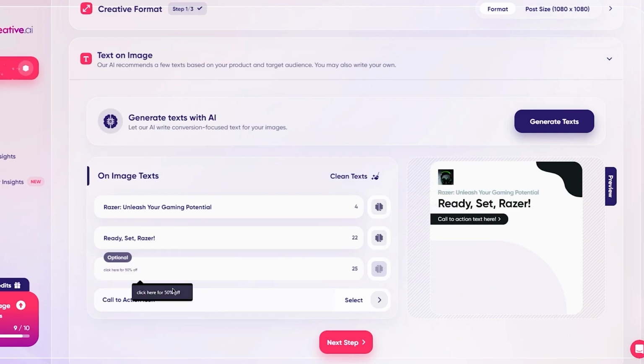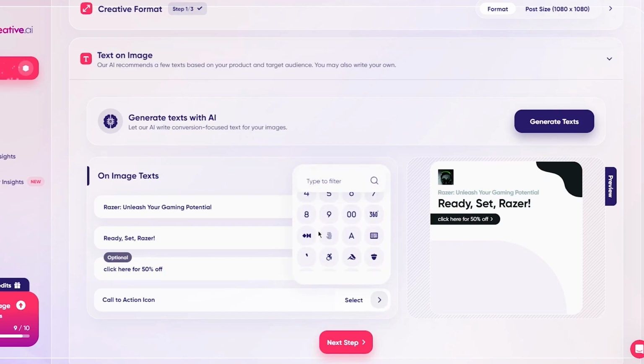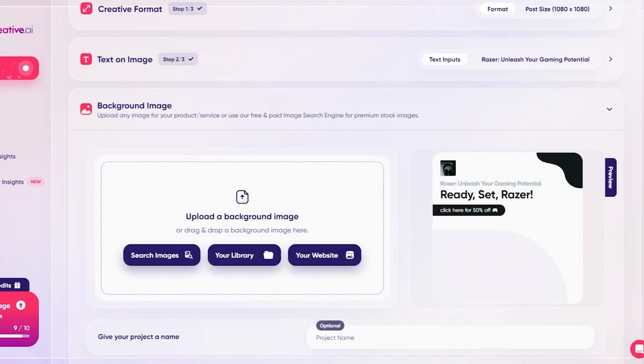Then you can also go with a CTA, a call to action. So I'm going to go with click here for 50% off, which is basically your good call to action. Then moving on, you also have a call to action icon. So you can go with that. I'm going to go with, let's say, if there's some type of game. So there we go. I'm going to go with this controller, which seems fitting. And once you do that, you're going to click on next step.